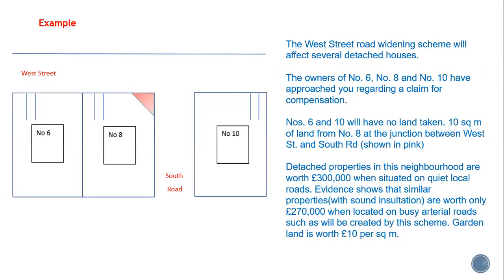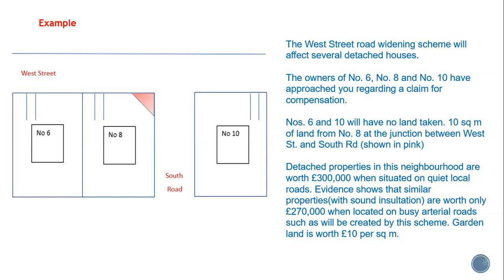So here's an example. We see West Street running from left to right at the top right of the screen. And then we have South Road, which forms a junction with West Street. Now we've got 3 owners here, number 6, number 8, and number 10 West Street. And each we imagine has approached us regarding a claim for compensation. Now, numbers 6 and 10 have no land taken by this compulsory purchase scheme, but number 8 will have some land taken. About 10 square meters of land from number 8 at the junction between West Street and South Road. And this is this triangular patch shown in pink.